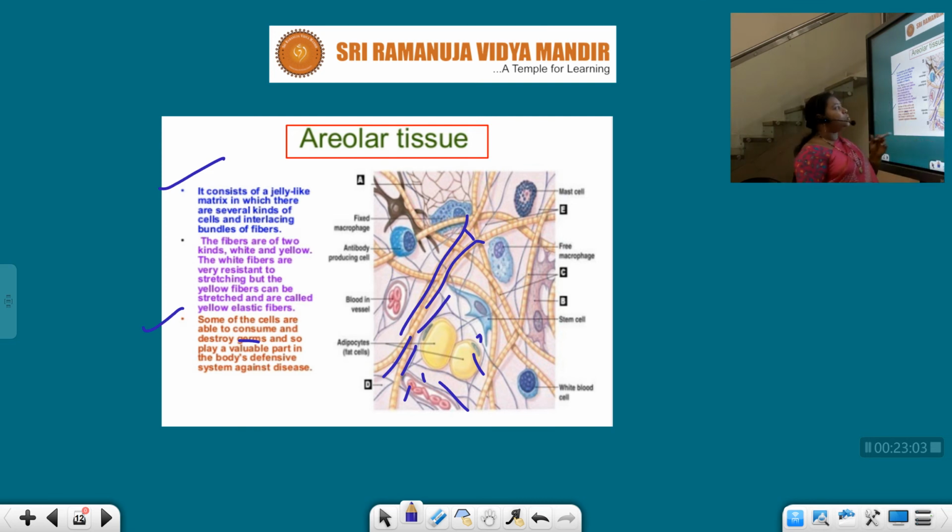What are those cells? Macrophages. So here we have white blood cells, stem cells, free macrophages, adipocytes, all this.